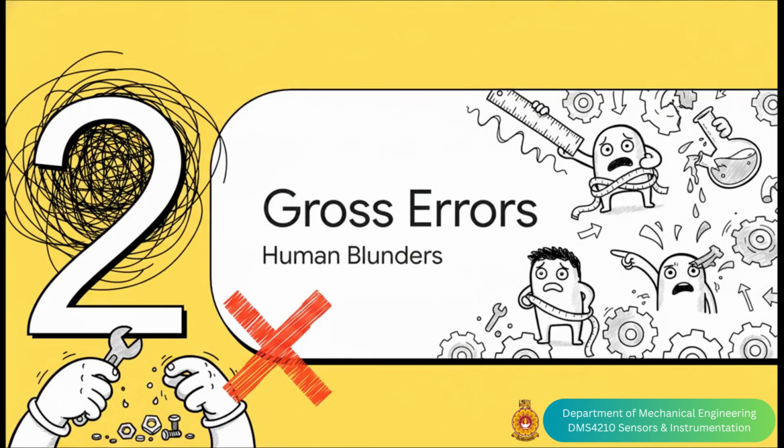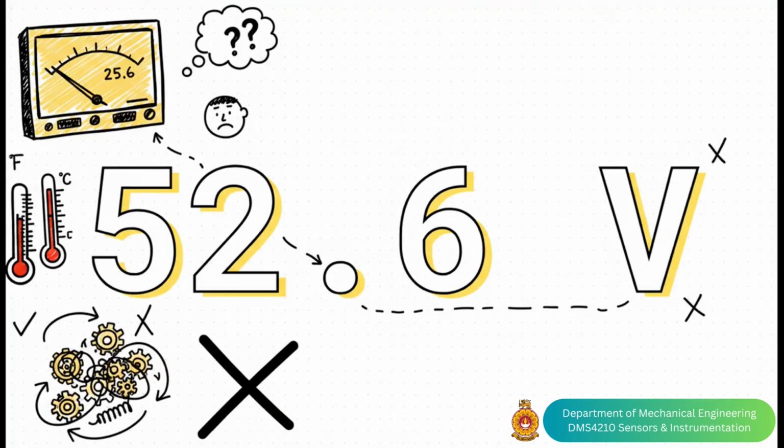Section 2. Gross errors. Human blunders. Picture this. You're looking at a voltmeter. The needle clearly points to 25.6 volts, but you're in a rush, maybe a little distracted, and you write down 52.6 V. That right there?